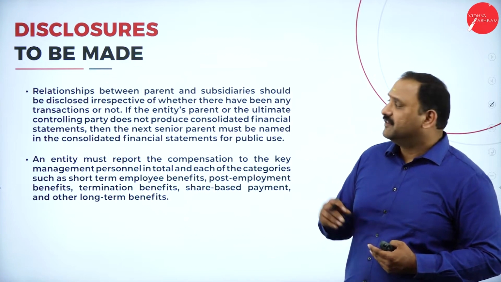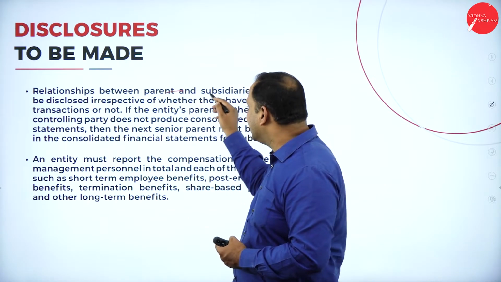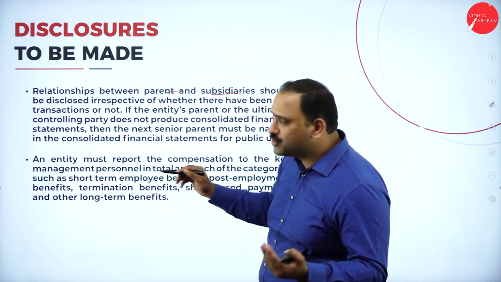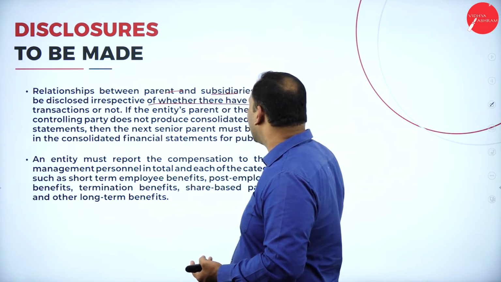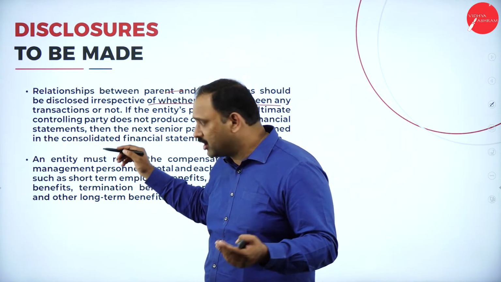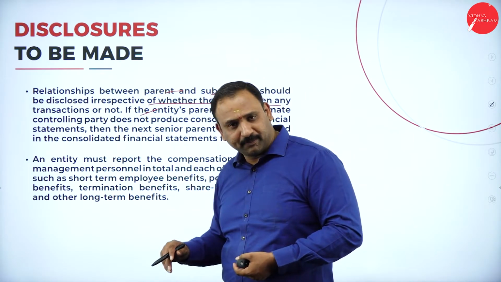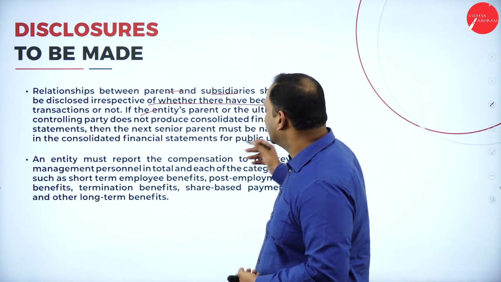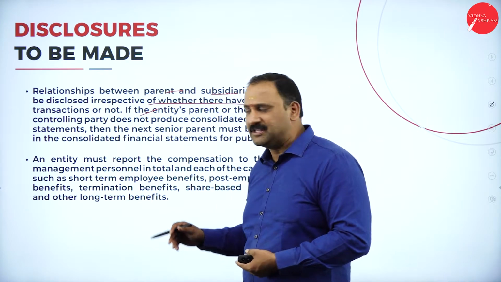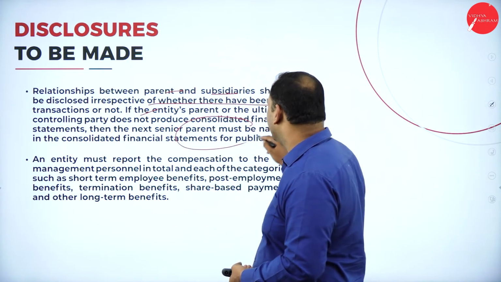Disclosures to be made: relationships between the parent and subsidiaries should be disclosed irrespective of whether there have been any transactions or not, followed by any entity's parent or ultimate controlling party which comes into the picture. In consolidated financial statements, the next senior parent must be named.